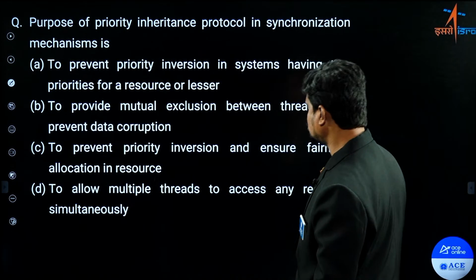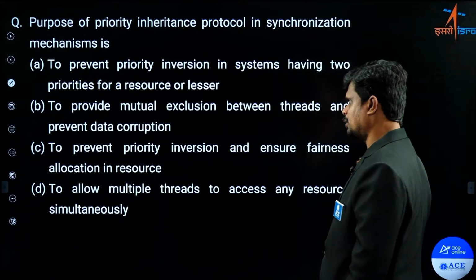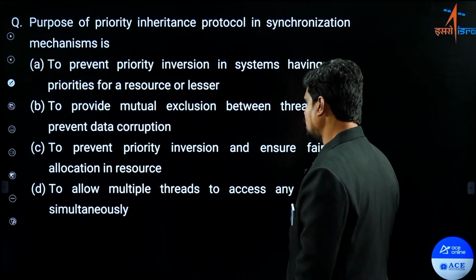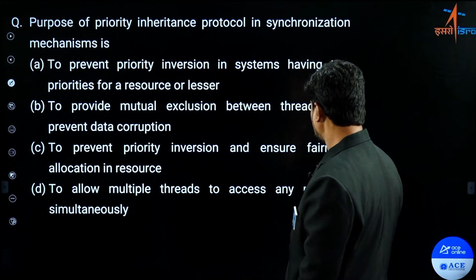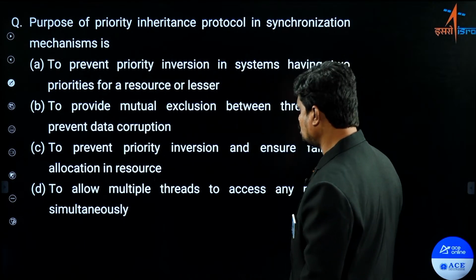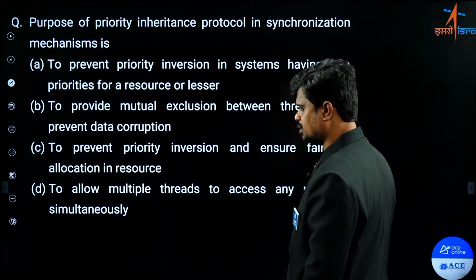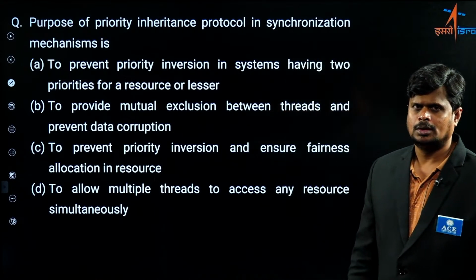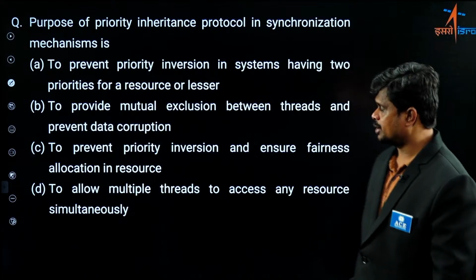Option B, to provide mutual exclusion between threads and prevent data corruption. Option C, to prevent priority inversion and ensure fair allocation of resources. And option D, to allow multiple threads to access any resource simultaneously. So what is the answer for this question?